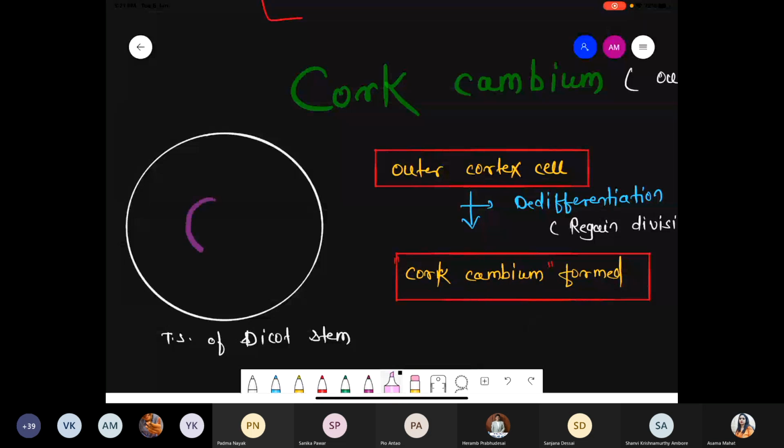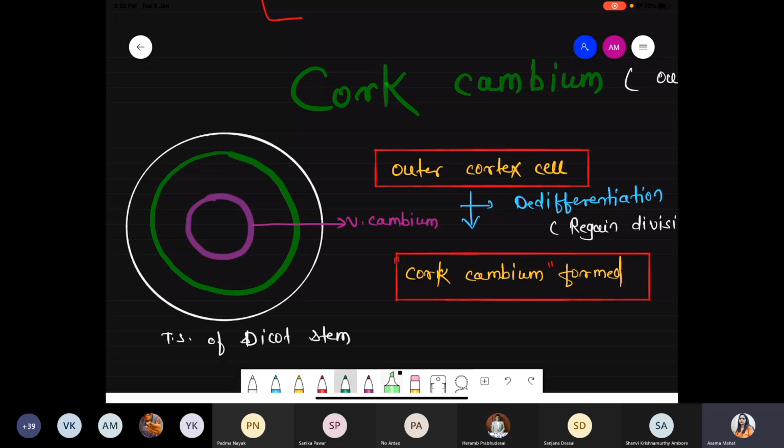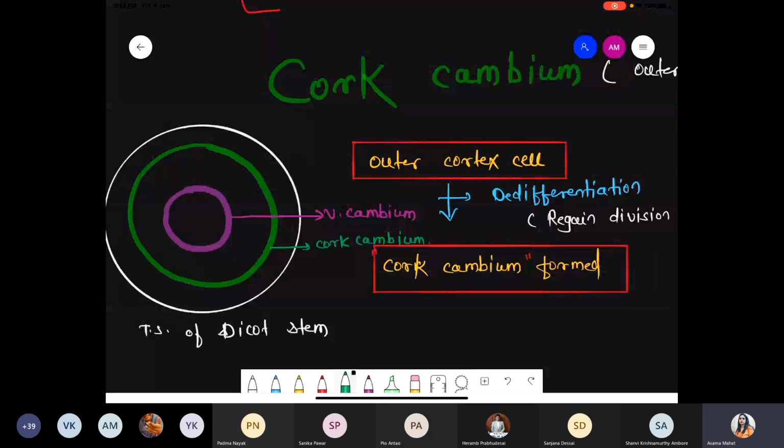Here, at the central region, there is a presence of the vascular cambium. So I am just writing V cambium. So the V cambium's position here will be at the center. But towards the periphery, there is a presence of another cambium, that is cork cambium, like this. This green color is nothing but the next cambium, that is cork cambium. So if you want, you can draw the diagram in the margin also.